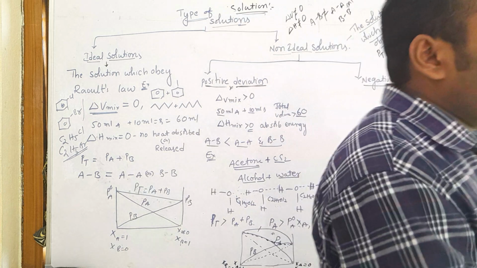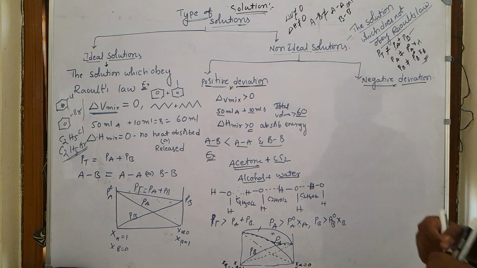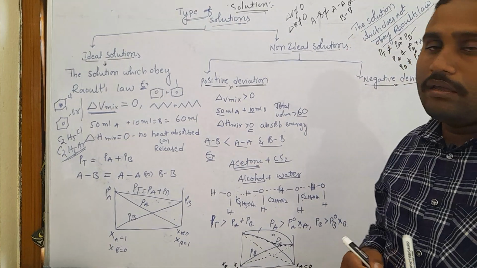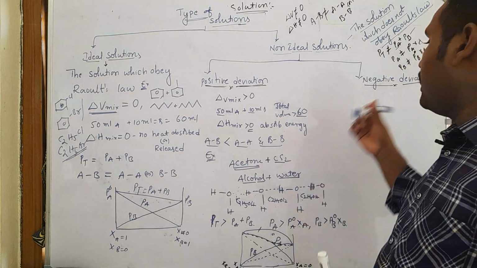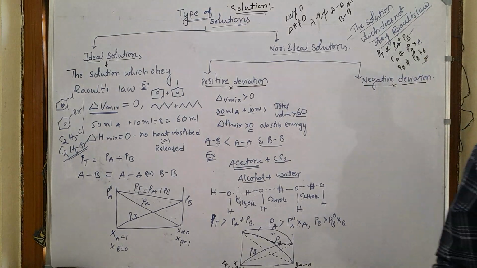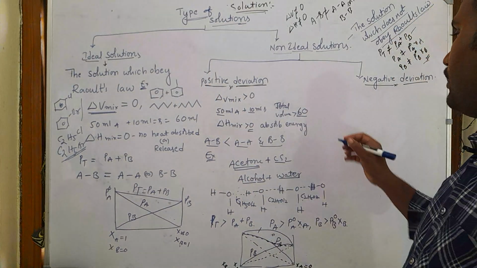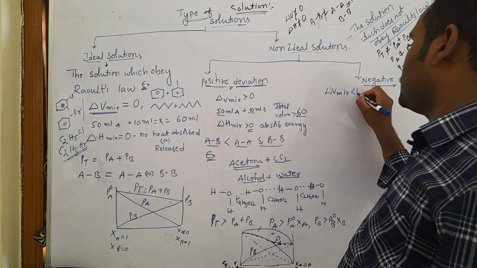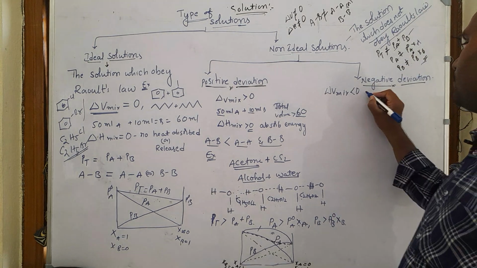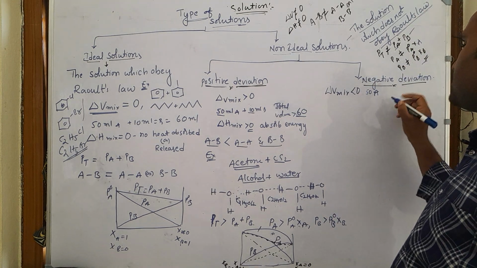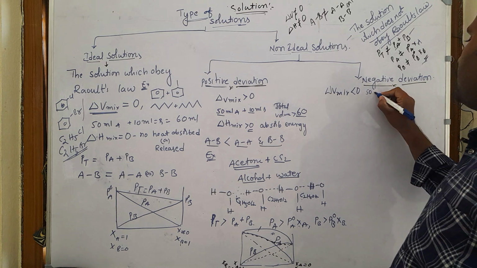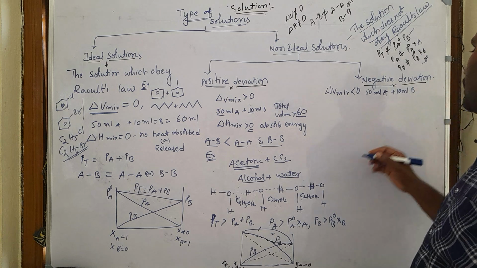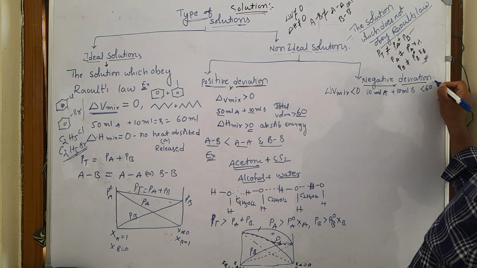And coming to the negative deviation from Raoult's law: negative deviation means it is also not obeying Raoult's law. Here it has less vapor pressure when you compare to the ideal behavior. So here delta V of mix is less than 0, which means when you add 50 ml of substance A and 10 ml of substance B, the total volume is less than 60 ml.